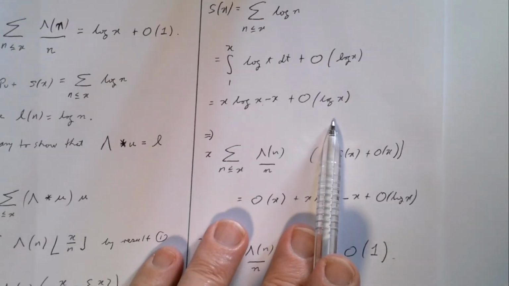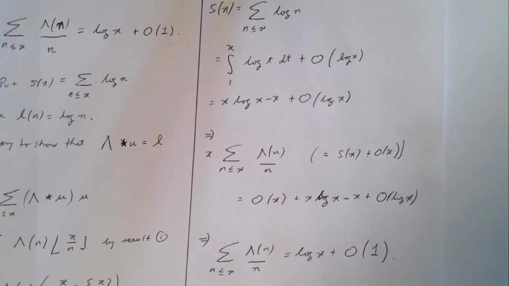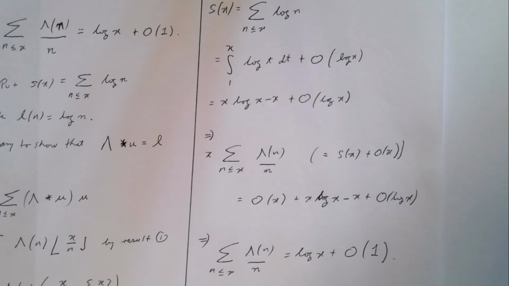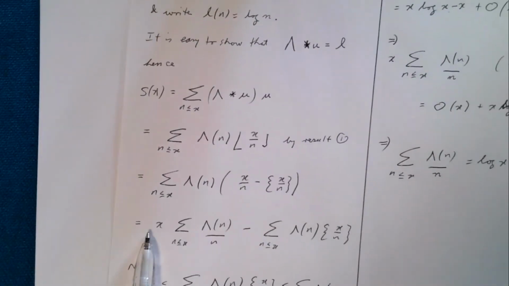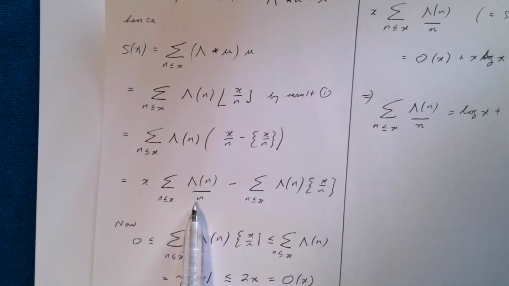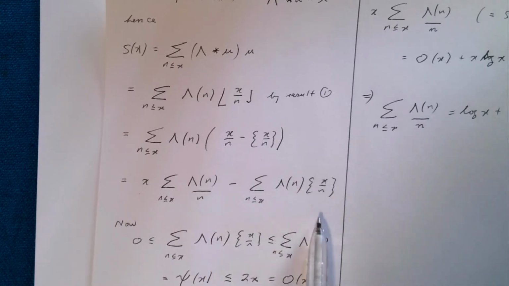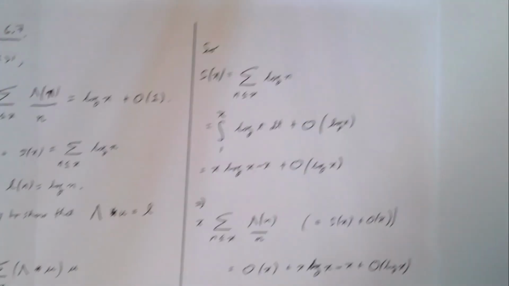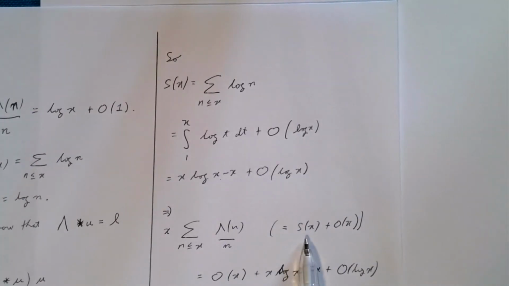And now that tells me I can reorganize what I just had before, that is this sum of x. We had back here x times the partial sums of von Mangoldt on n. That's going to be my S(x) plus this thing, which is big O(x). So that's all I'm doing here, using that result here.